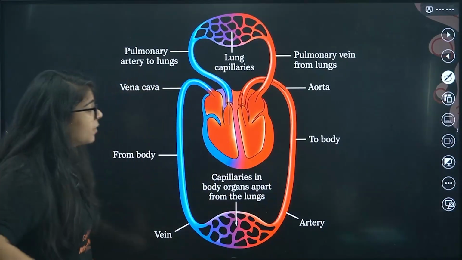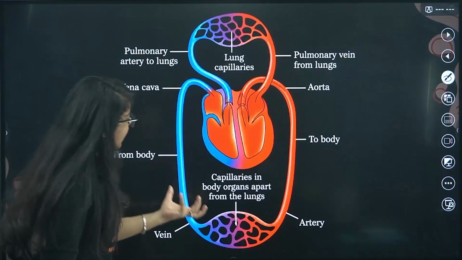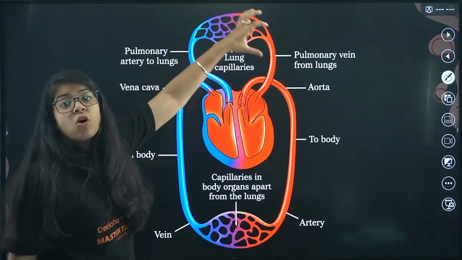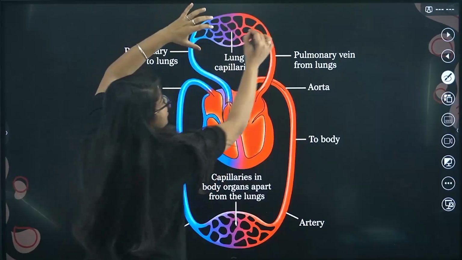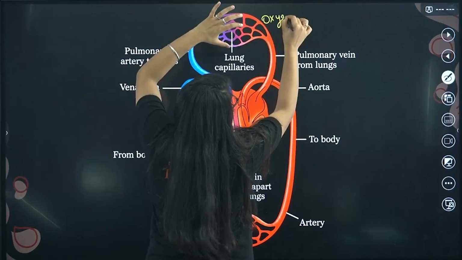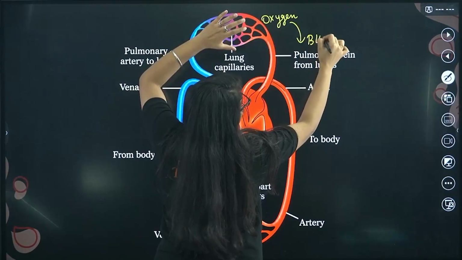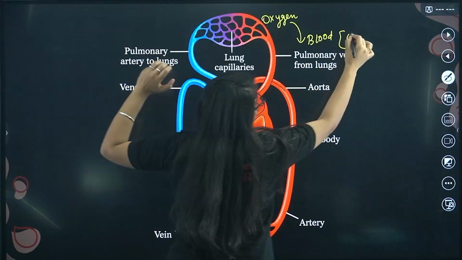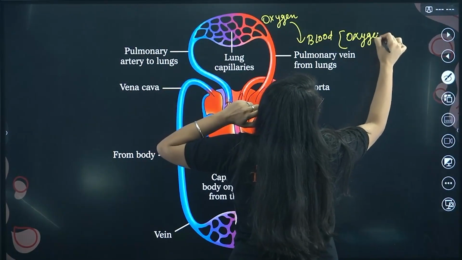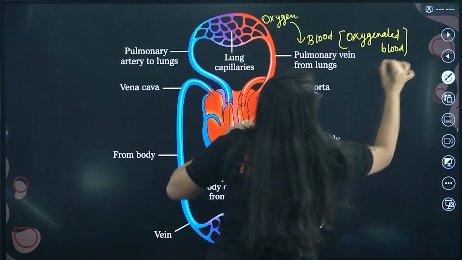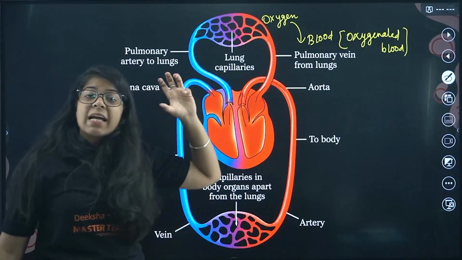Let's say you inhaled. The oxygen you inhaled goes into your blood. Now you have oxygenated blood in your pulmonary vein that connects your lung.